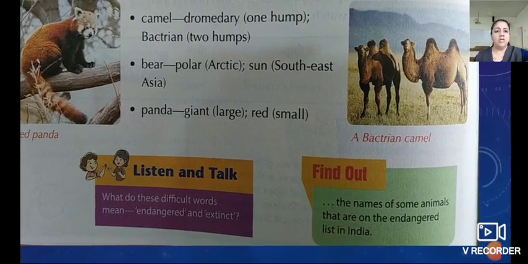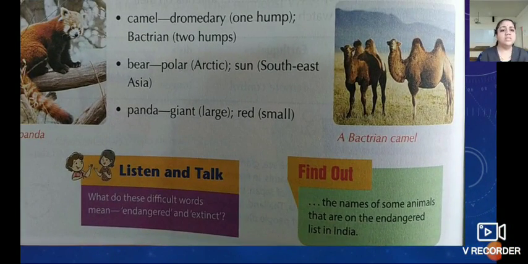Now again here is what we have to find out: the names of some animals that are on the endangered list in India. I told you one name. Which animal is an endangered animal? Tiger. Yes, it is an endangered animal. Tiger is not extinct because tigers are there in India, but they are endangered animals. They are facing the danger of becoming extinct. Understood? So like that you have to find out the endangered animals in India. Till here understood, everyone? Yes. We'll go forward.